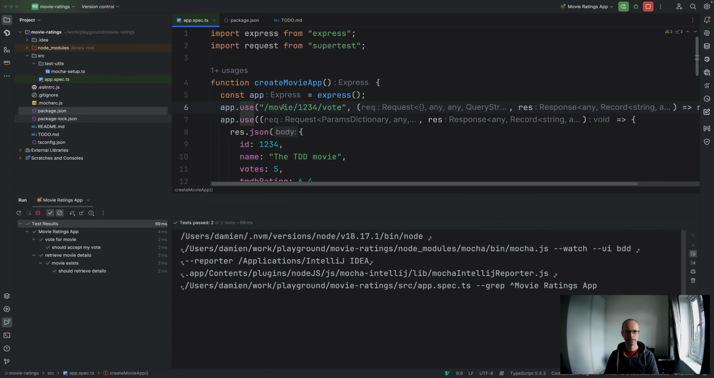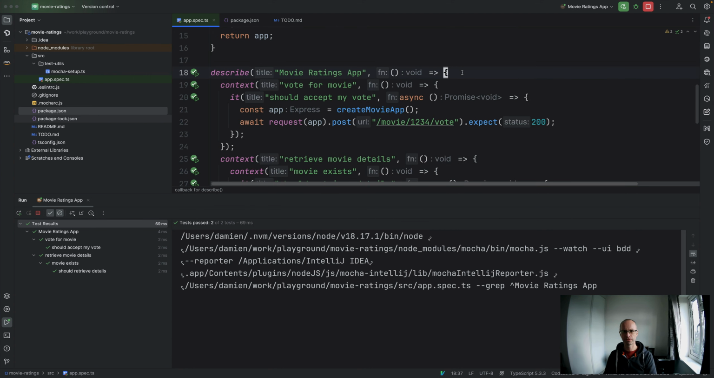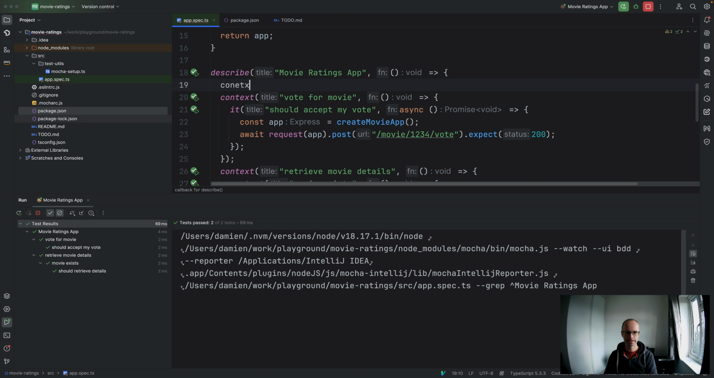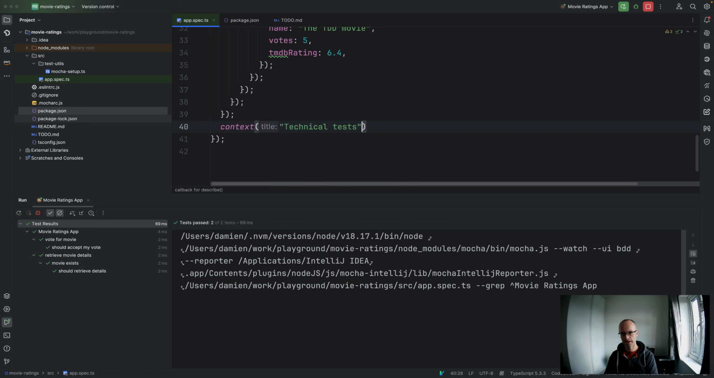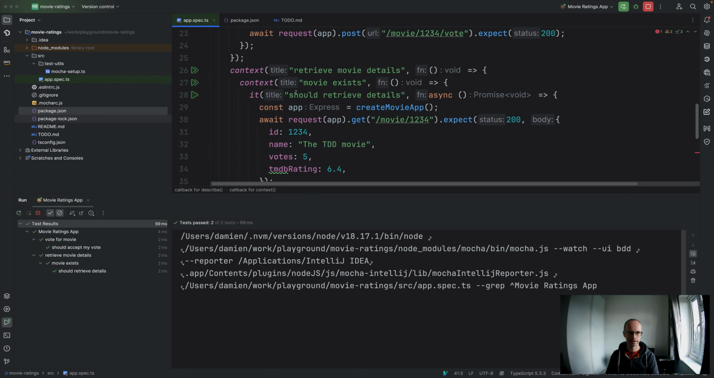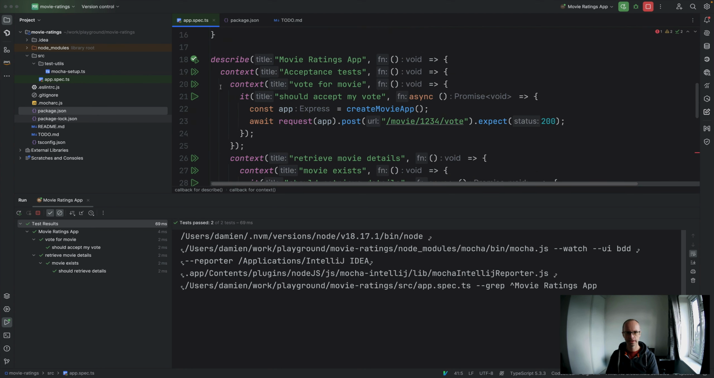So I would probably even do something along the lines of context acceptance tests. Maybe you could do something like this. Someone's going to criticise me for this and say this is rubbish, but we could do that, and we could then say something like context technical tests or whatever. Call that whatever you want. I'm not sure if there's a better name for that. And